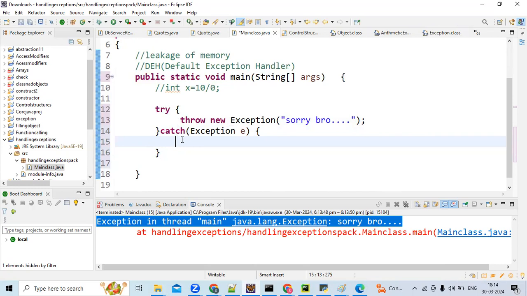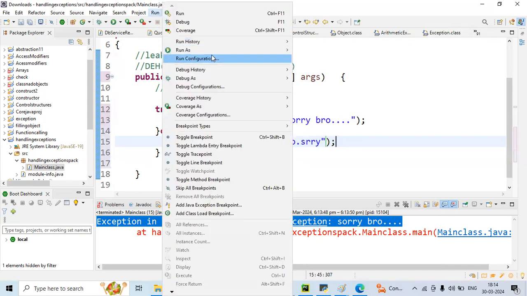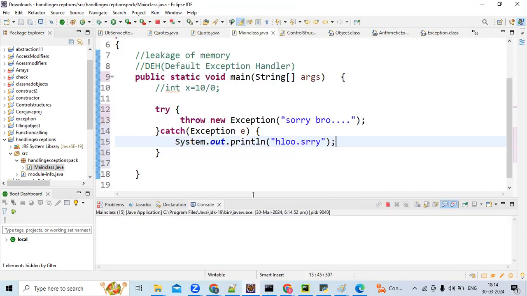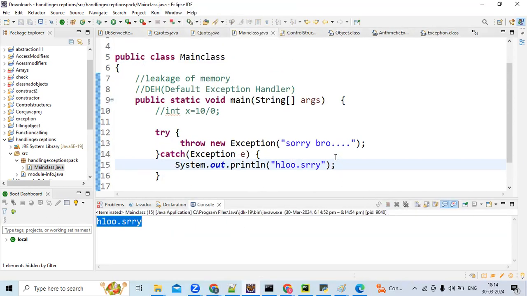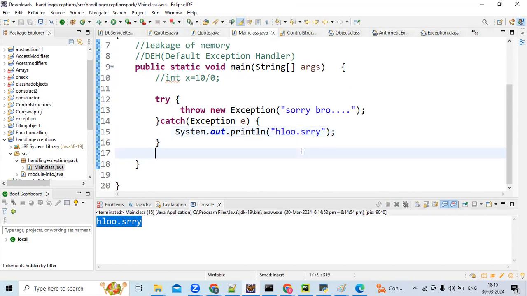This exception is rising, so the catch block will be executed, definitely. Now the exception won't come. See, Sumant, this is one more checked exception.